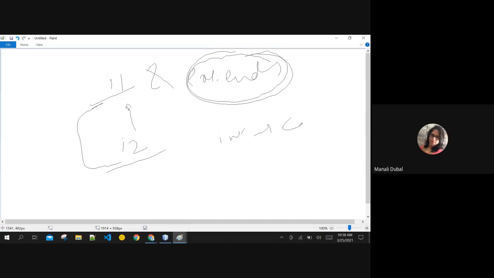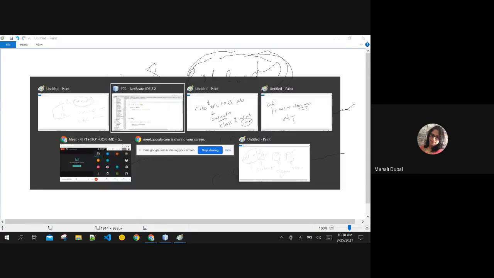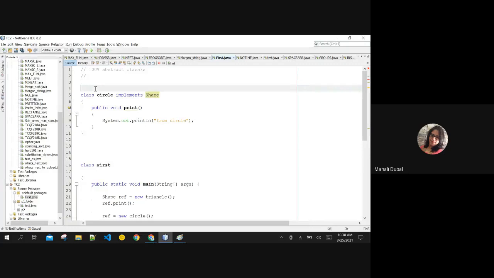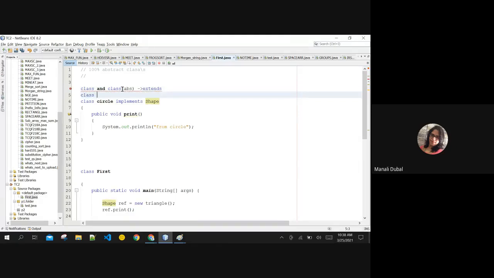Interface and class implement each other. Class and class extend each other. Are you getting the difference here? What I'm trying to convey is, whenever you are using class and class, be it abstract or non-abstract, this also includes abstract class, you are always using the extends keyword in the inheritance. Whenever you want to apply inheritance with the help of an interface, you are using the implements keyword.